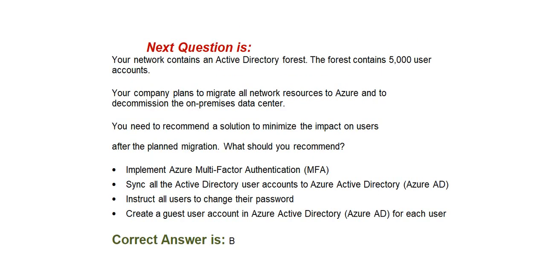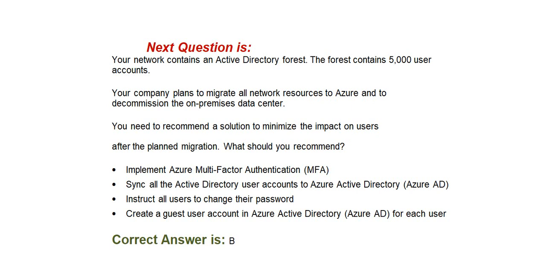Next question is, your network contains an Active Directory forest. The forest contains 5,000 user accounts. Your company plans to migrate all network resources to Azure and to decommission the on-premises data center. You need to recommend a solution to minimize the impact on users after the planned migration. What should you recommend? Option A, implement Azure Multi-Factor Authentication (MFA).